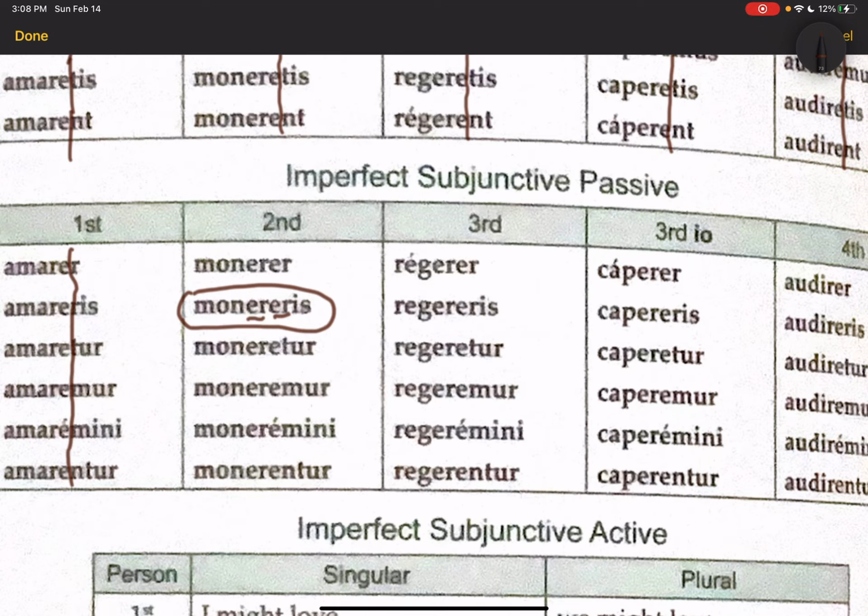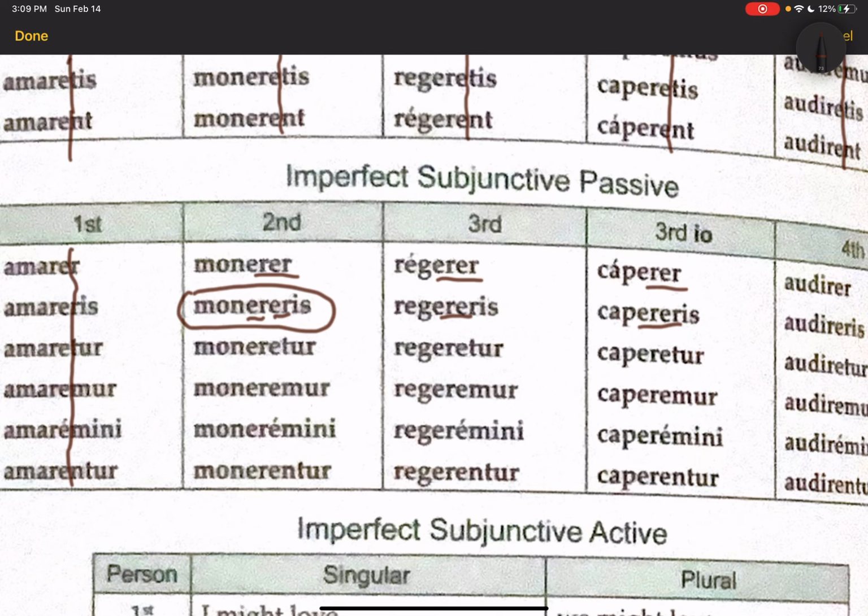So sometimes we're missing an ER, and that happens a lot. Regeris, regerer, monerer, copperer. There's a lot of double ERs, and that is how they are supposed to be. So don't cut one of them out in your conjugations.